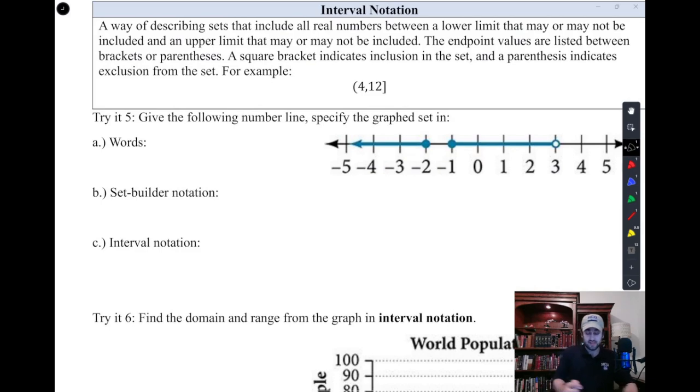So the words would say x is less than or equal to. And then where does it look like x starts as less than or equal to? Right there at that green 2. 2. And in between.